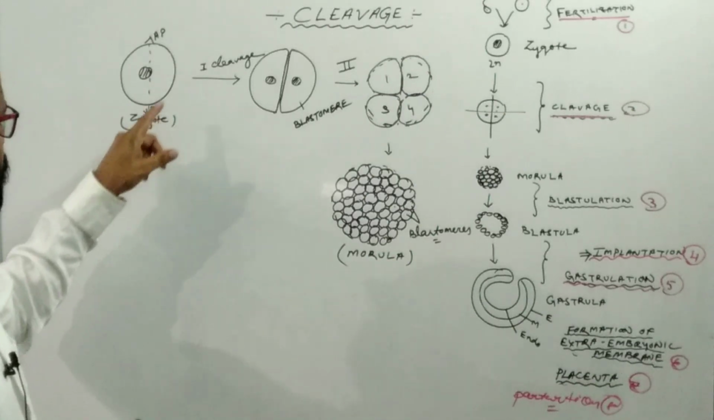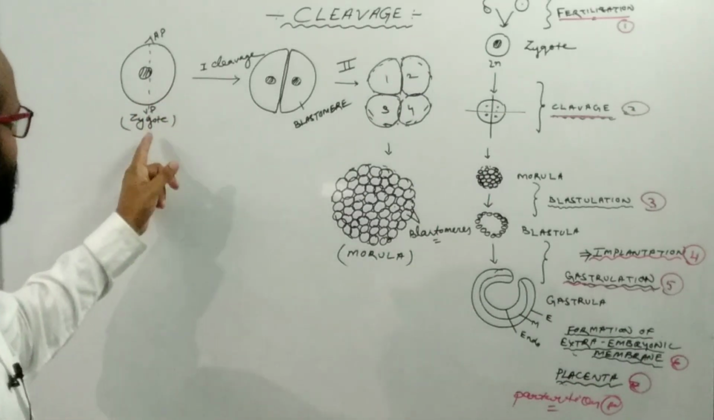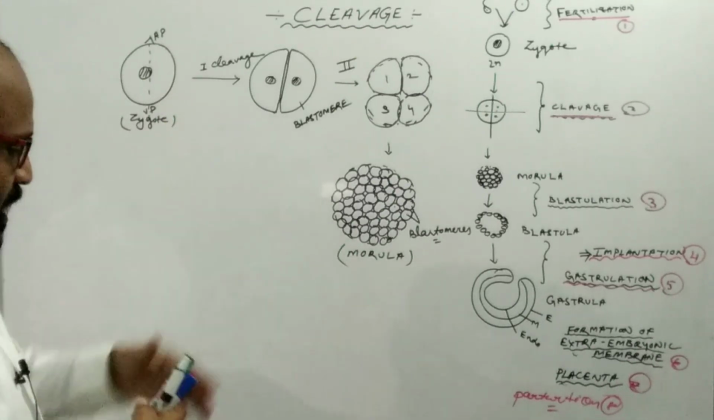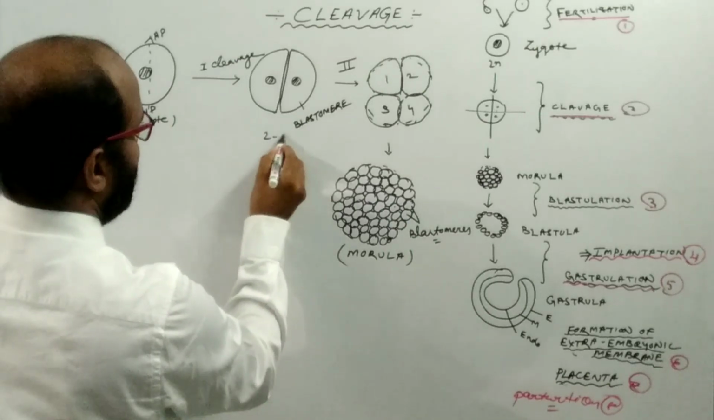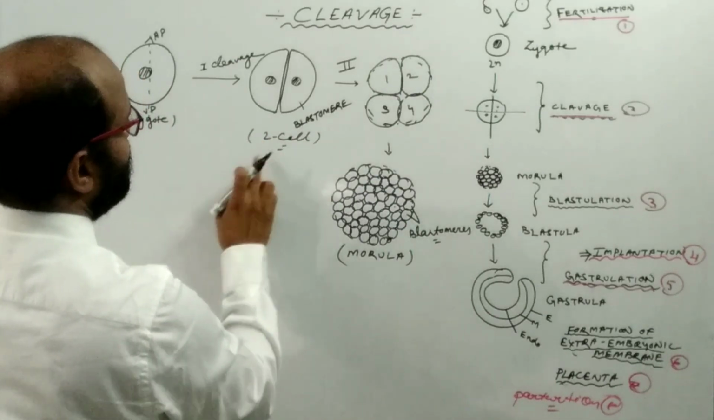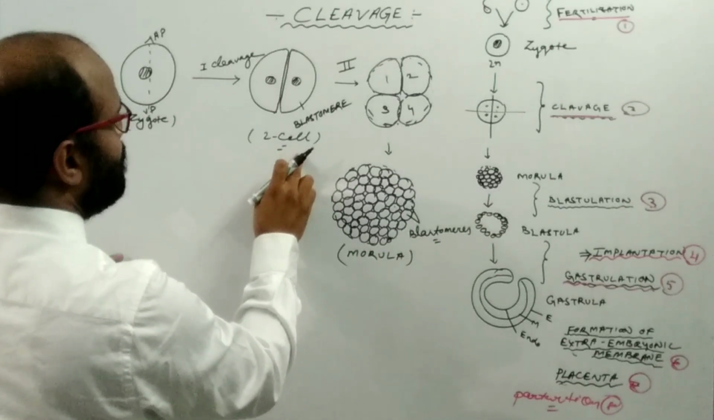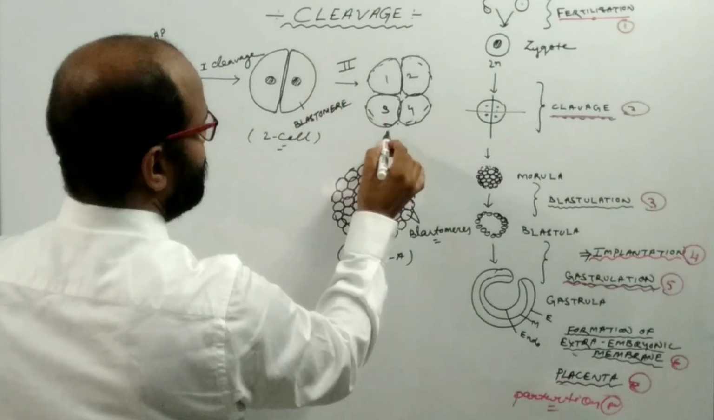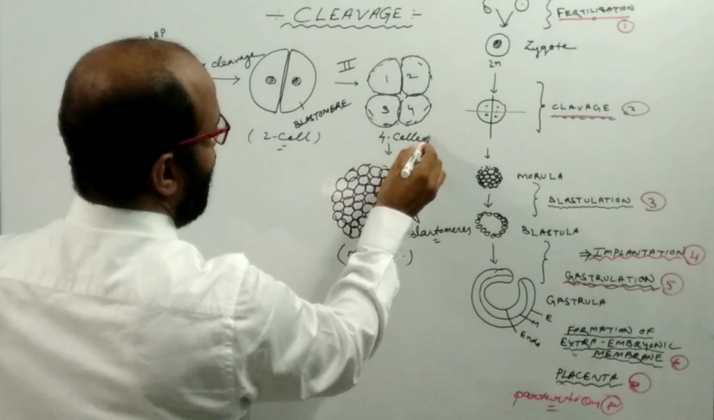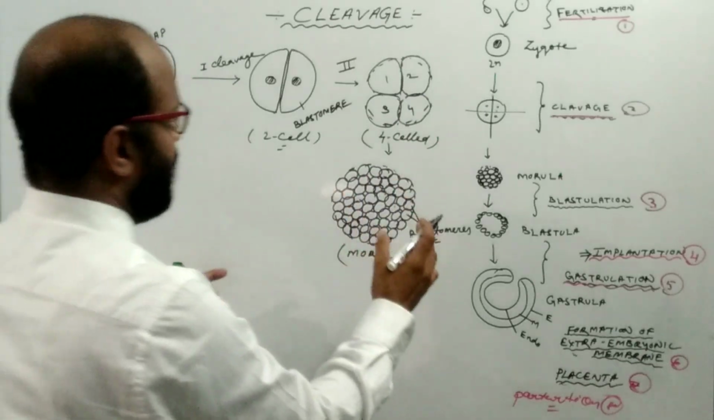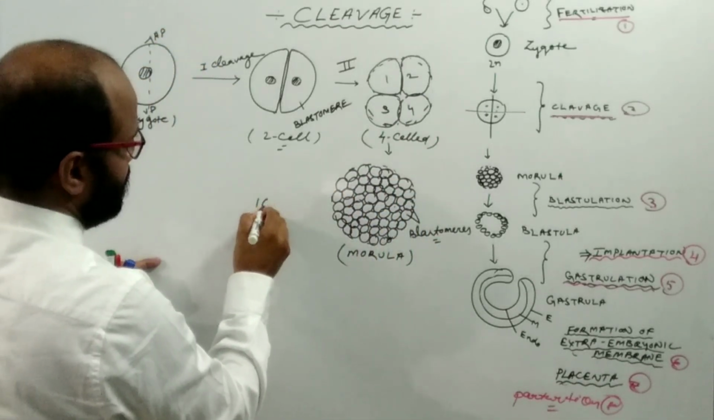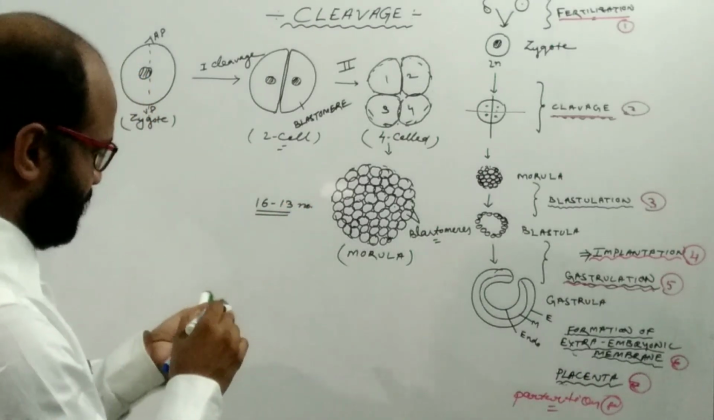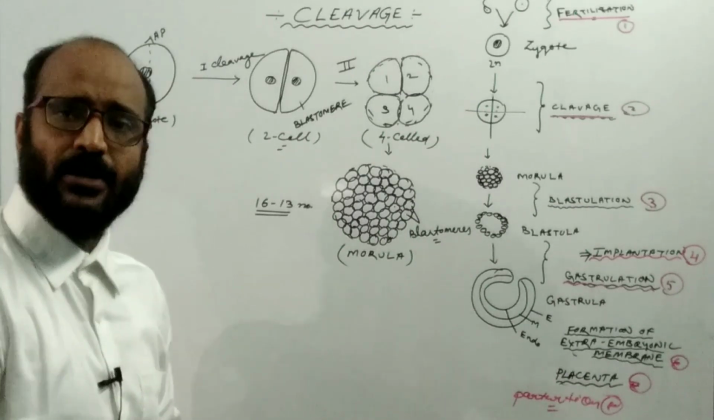And the zygote undergoes the process of repeated mitotic division. So here the first cleavage, the first mitotic division taking place here, and we get a two-celled embryo. Then this two-celled blastomere undergoes the next mitotic division, or next cleavage. Then we get a 4-celled embryo. After a number of times, we get about 16 to 32 blastomeres.